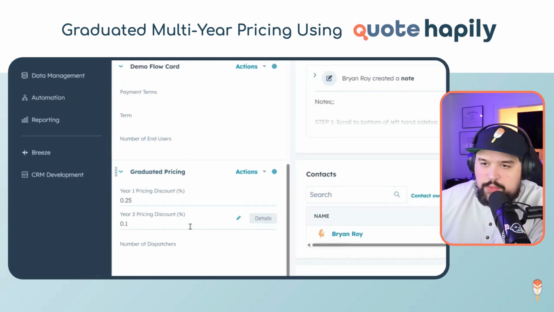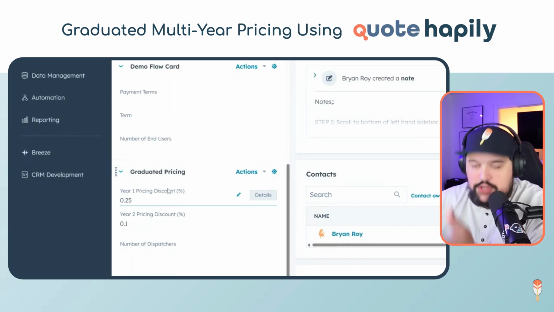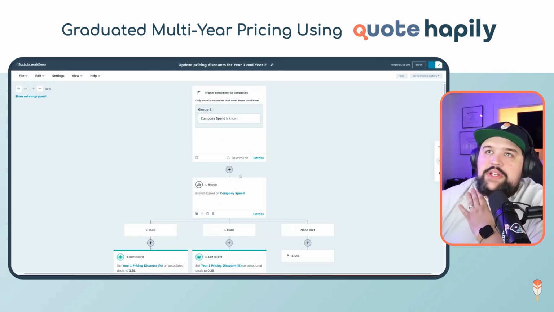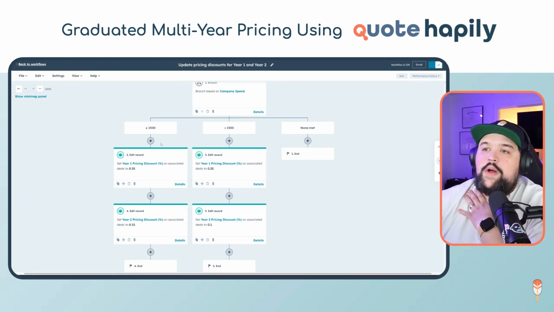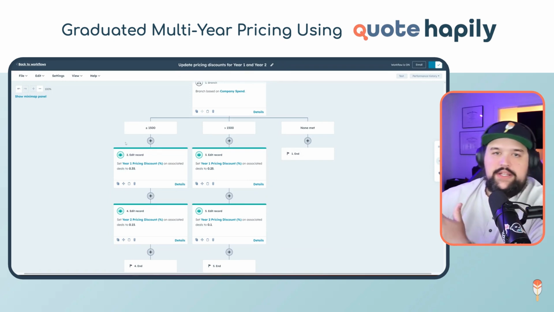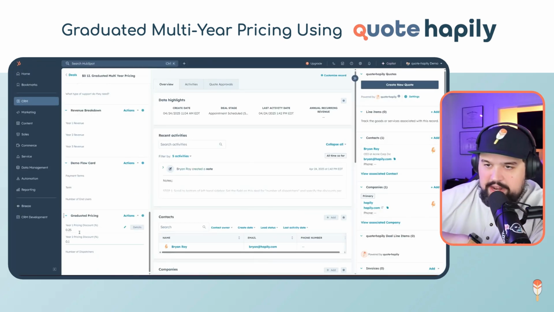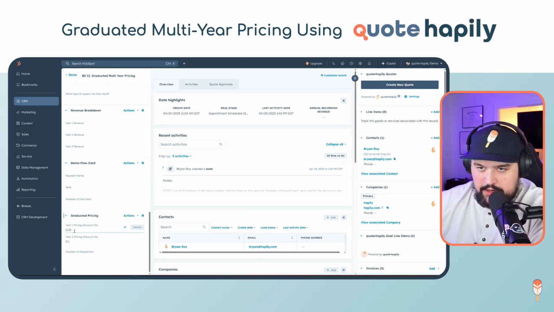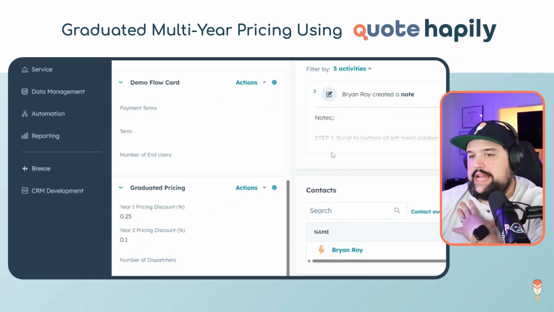We've got this little graduated pricing card down here on the bottom left, and it has a field for year 1 pricing discount and year 2 pricing discount. And this is simply just getting calculated through a workflow that's running off the company, and it's setting deal records based on their company spend for what their discounting should be for year 1 and year 2, based on their yearly spend. Basically, is it over or under $1,500? Regardless of what our spend actually was, we have our discount amounts here, right? 0.25, so 25% for the first year, 10% for the second year, right?